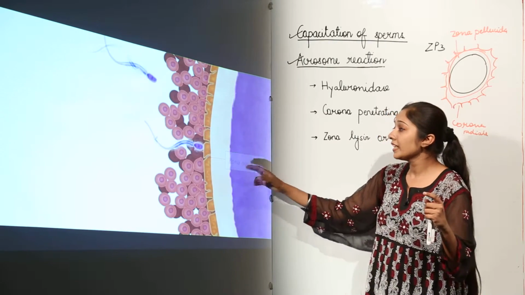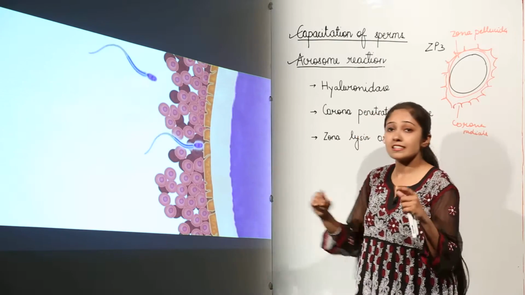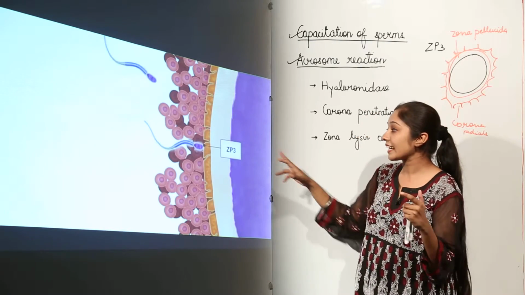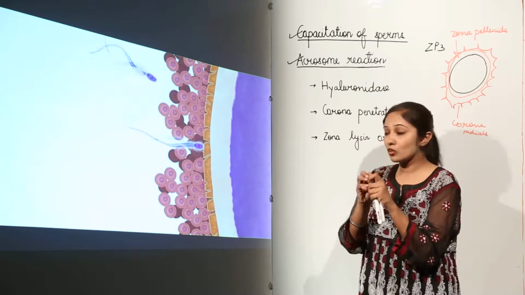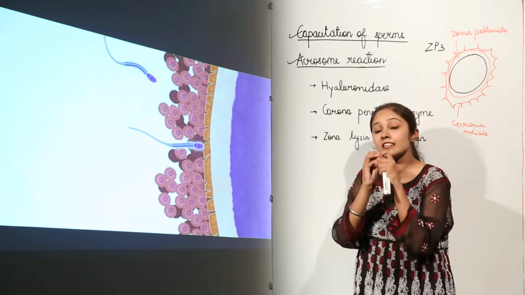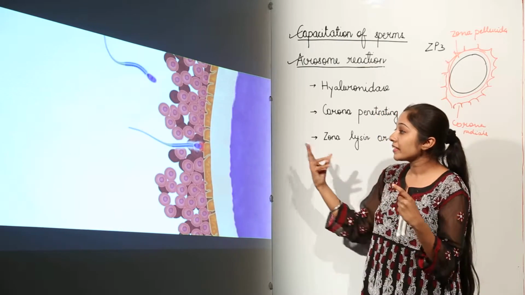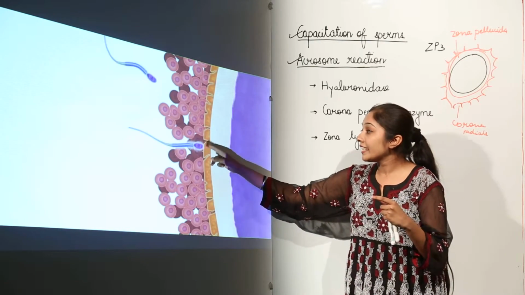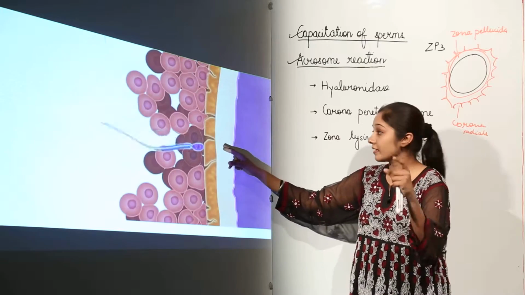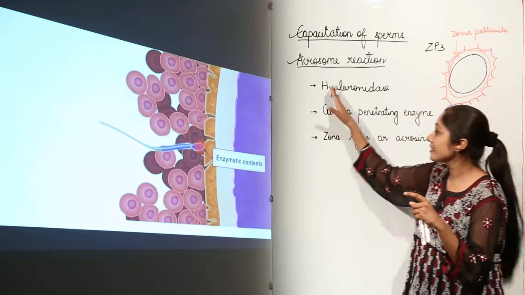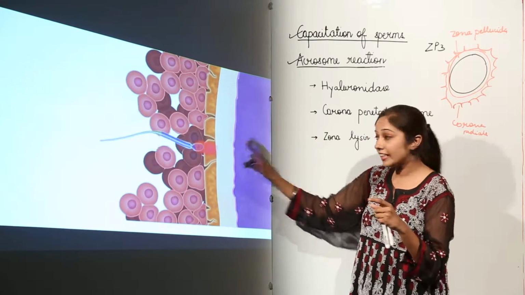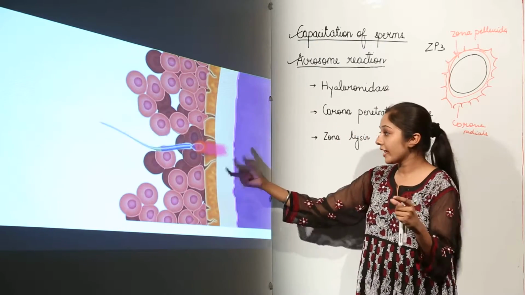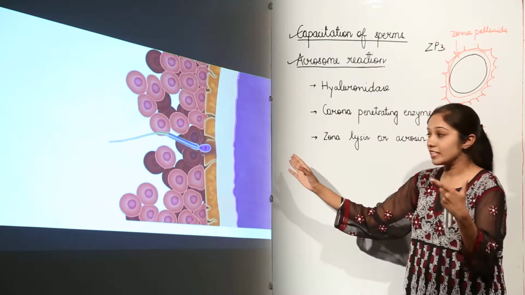What is going to happen? The zona pellucida has certain specific glycoproteins, that is ZP3, and when these glycoproteins bind with the acrosome, they facilitate the entry of the sperms. Why? Because ZP3 is helping the acrosome to release hydrolyzing enzymes. When these hydrolyzing enzymes are released, the sperm can make its way through the zona pellucida.